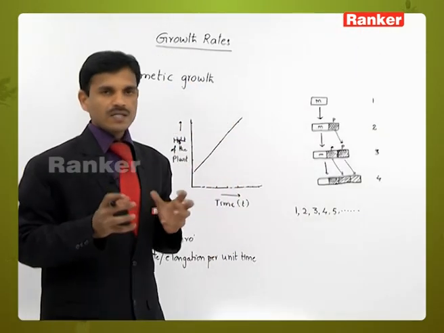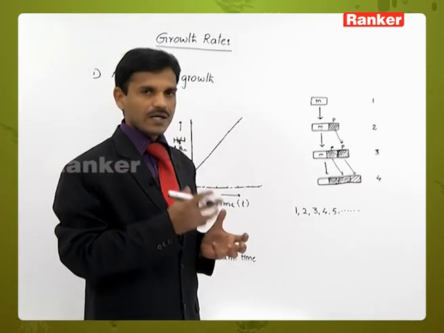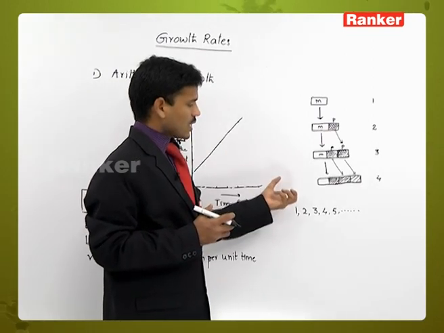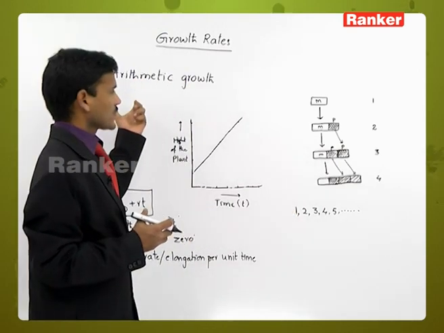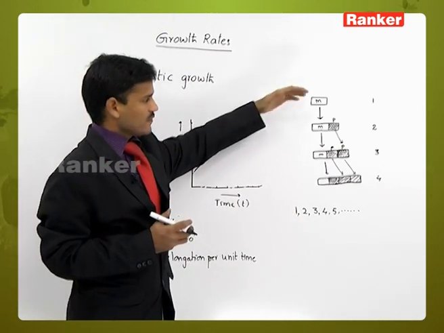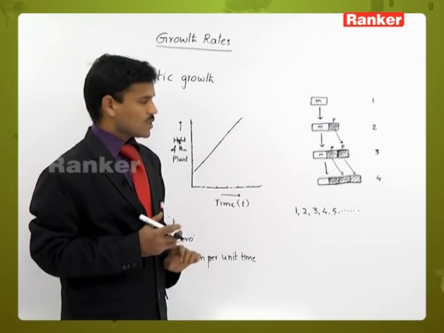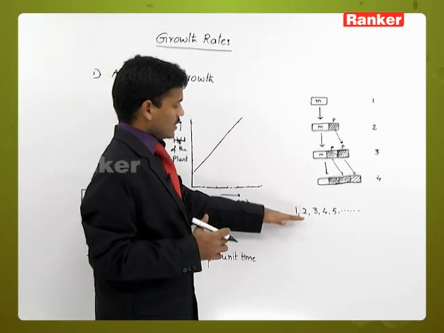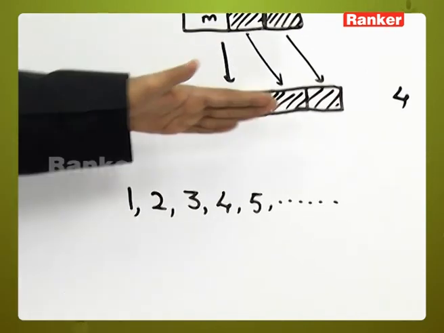So the cell number is increasing constantly, not rapidly. The cell number is increasing very slowly or constantly. This type of growth is called arithmetic growth. If the starting cell number is 1, every time only one cell is added. A constant number of cells are added to the tissue, so the growth is taking place very constantly. We can represent arithmetic growth like this: 1, 2, 3, 4, 5.